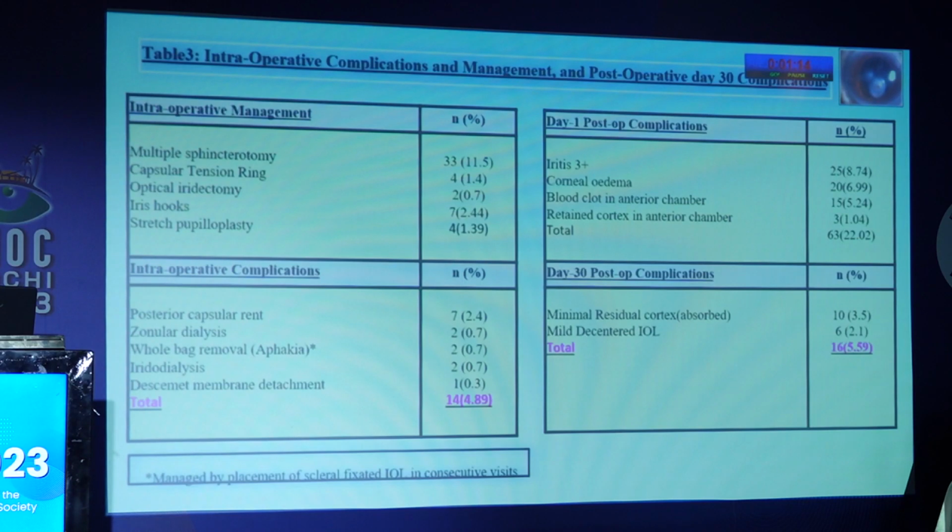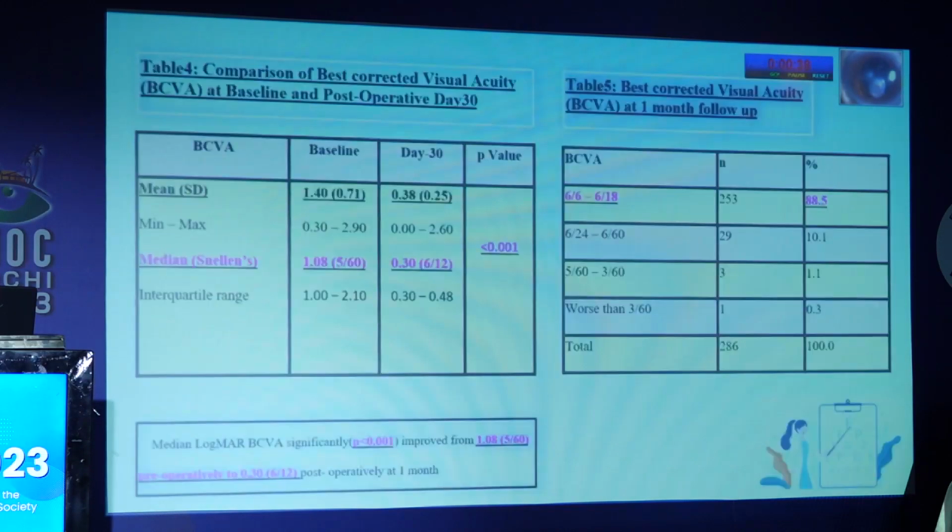Coming to the intraoperative complications, the rate was 4.89%, amongst which PCR was seen in 7 patients and zonular dialysis was seen in 2 patients. 2 patients had whole bag removal who were managed consecutively by placing a scleral fixated IOL. Iridodialysis and Descemet membrane detachment were also seen. The day 1 post-op complications were iritis, corneal edema, and blood clot in the anterior chamber, and they were managed medically. There were 3 patients having retained cortex in the anterior chamber, and the post-op complications on day 30 included minimal residual cortex and 6 patients having mild decentration of the IOL.